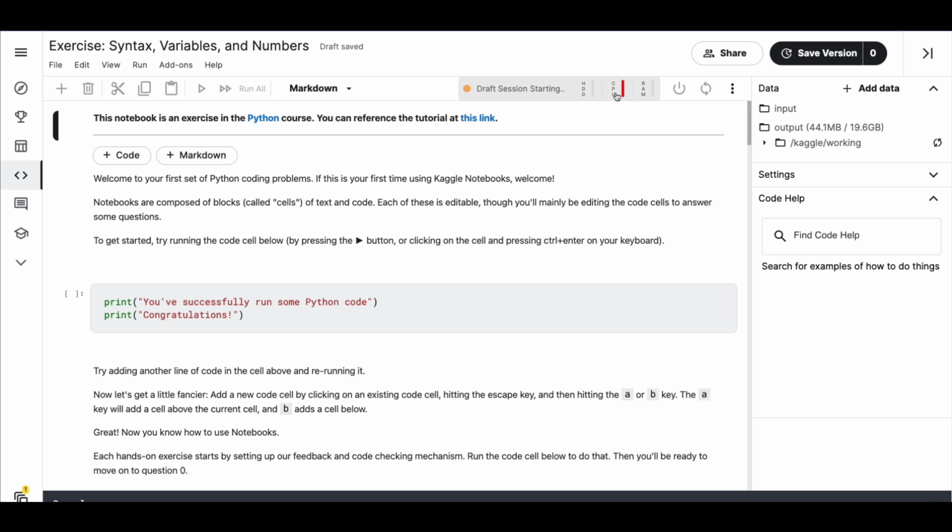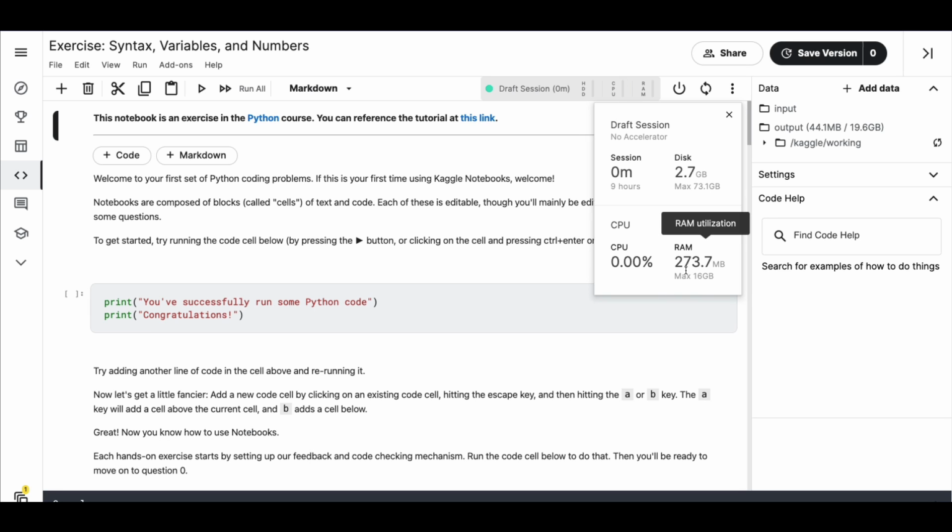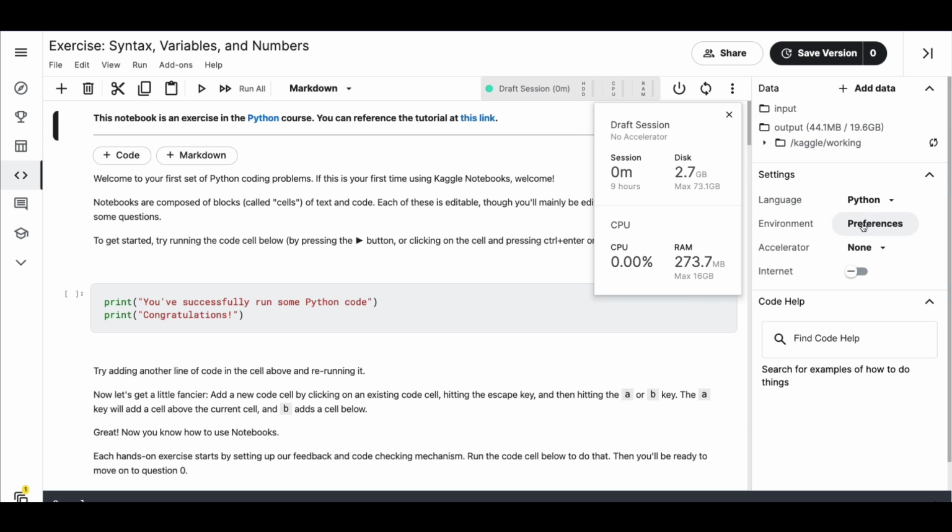If you're not familiar with Kaggle notebook, I've got a separate video, I think, which I'll try to link. So you can click this and see what kind of machine you have got. You have the CPU that can spike up to a maximum of 16 GB RAM, and currently we are not using any CPU percentage. We have got 73 GB storage, and current disk is 2.7, and the session time, we just started. You don't need GPU, but if you need GPU, you can go to Accelerator and check. I've got a couple of tutorials where I've used GPU, but if you're just starting fresh with Python, you don't have to do any of these things.